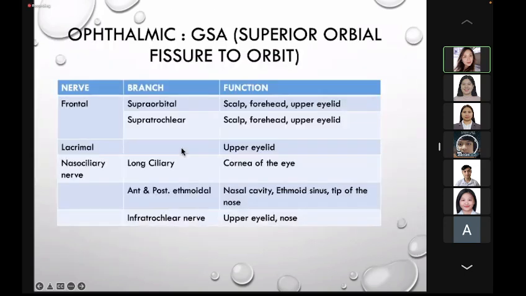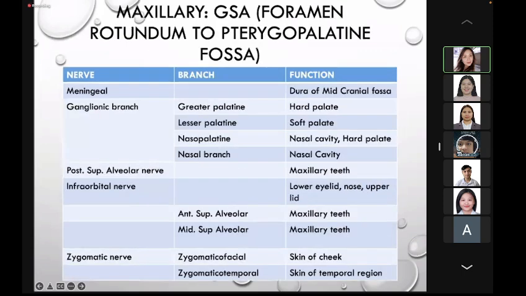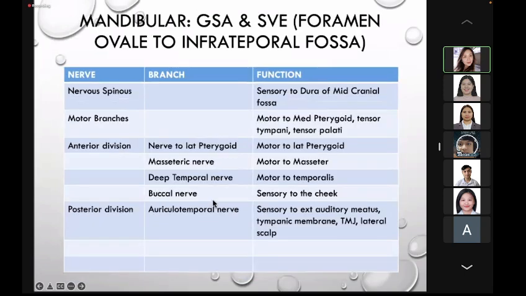Okay? So, class, I just put this, but please, don't memorize it, okay? Baka kasi makatulong sa inyo when you study the cranial nerves, the division of the trigeminal nerve, when you study it sa gross nyo. Okay, so nilagay ko lang yan.